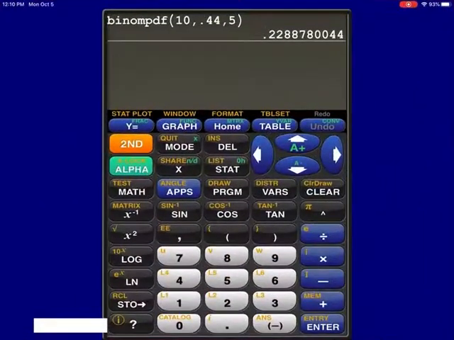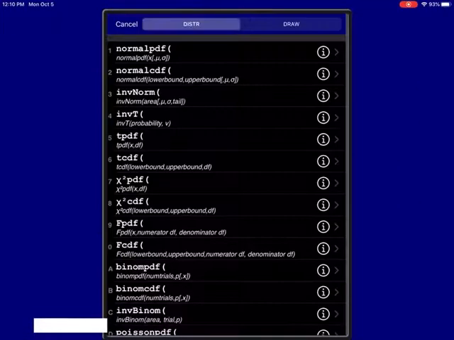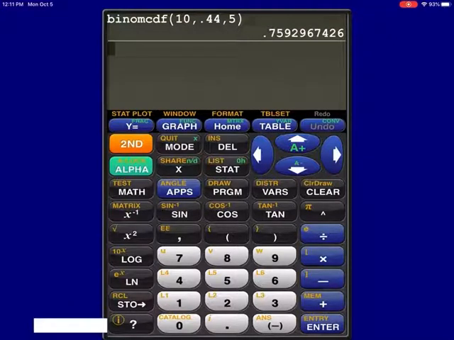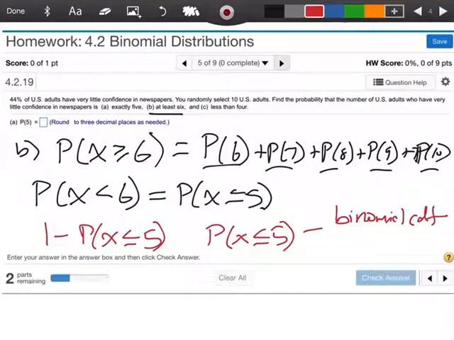Okay, so I'm going to do that now. I'm going to come back to my calculator app. I'm going to clear this out. I'm going to go second VARS. And if you scroll the way down, it says binomial CDF. And click it. And look, it says the number of trials, which is still 10. My probability, which is still 0.44. And because we're looking for smaller than or equal to 5, I'm going to put 5. Now, what this is going to do, this is going to give me the probability that 0, 1, 2, 3, 4, and 5, and it's actually going to add them all up for me. So again, if I go to 3 decimal places, I'm coming up with 0.759. So the probability here is 0.759.